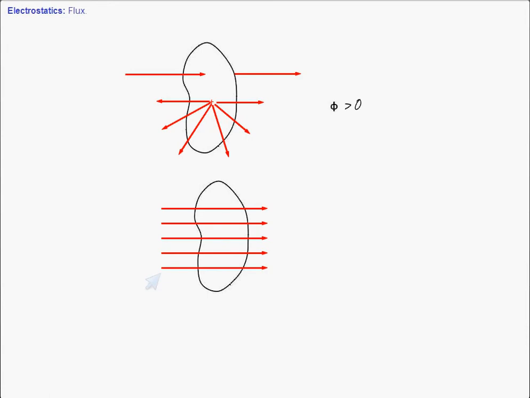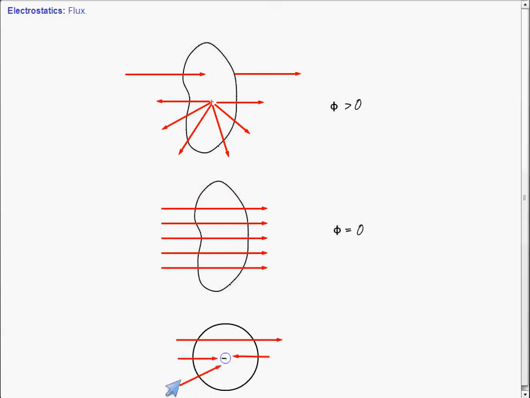In case we have a negative charge here, in that case what will happen? The lines of force which are entering is not same as the lines of force which are leaving. In fact, the lines of force which are entering is more than the lines of force which are leaving. In that case, the flux will be what? Negative.